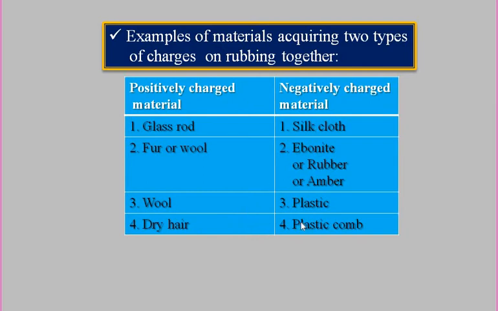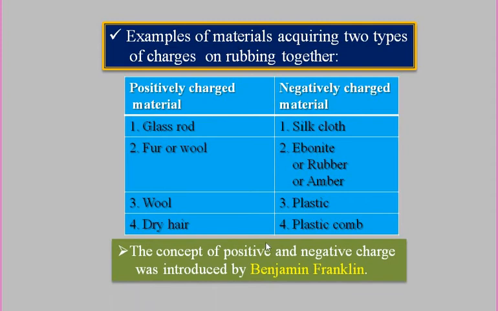When we run a comb fast through dry hair, it is observed that the dry hair becomes positively charged and the plastic comb becomes negatively charged. The concept of positive and negative charge was introduced by the scientist Benjamin Franklin.